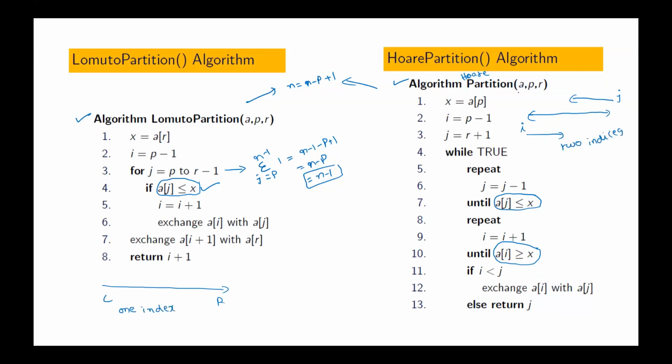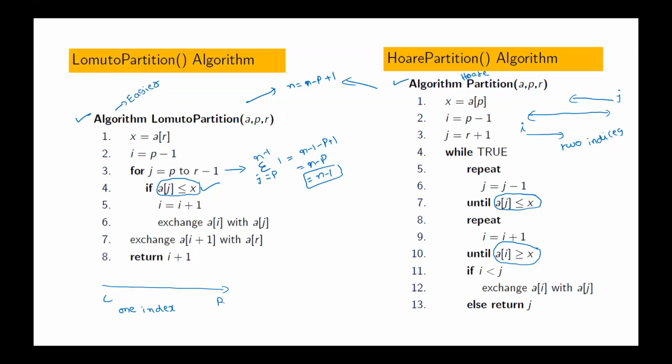Here, on both sides we compare elements with the pivot element. Here, only one side, from left to right, we keep comparing. So the implementation is easier compared with the other one.